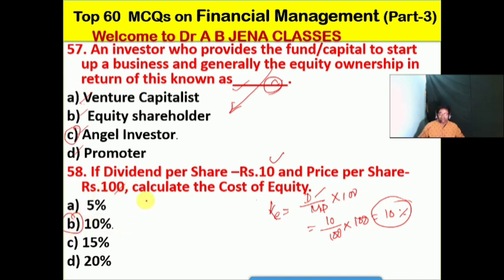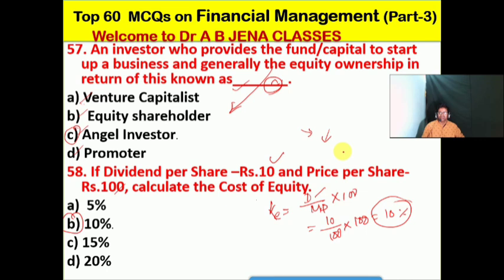And friends, I will suggest to all of you, kindly do more and more numericals. There is a good chance that you will get more numericals in your SSB as well as the semester exemption.